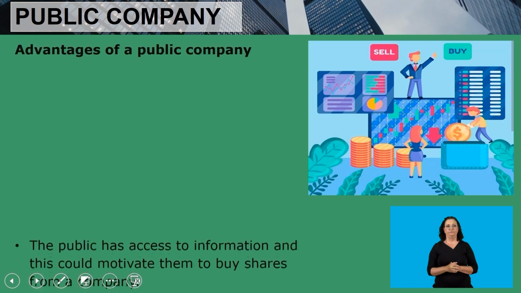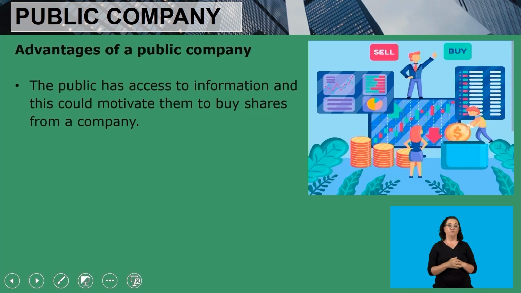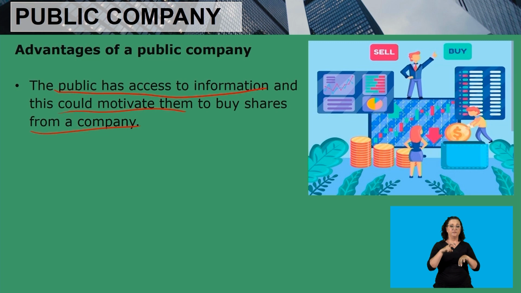Then, advantages of a public company. The public has access to information, and this could motivate them to buy shares from the company. Obviously, in a public company, they have to publish information in the newspaper. So with this information being available to the general public, it motivates people to go and invest, to go and buy shares in a public company, because information is being published. They are able to see what is happening with a public company.